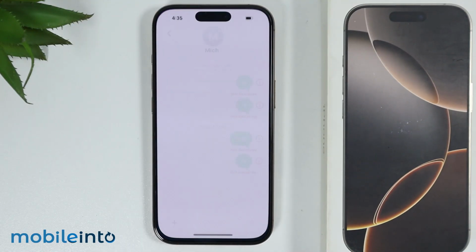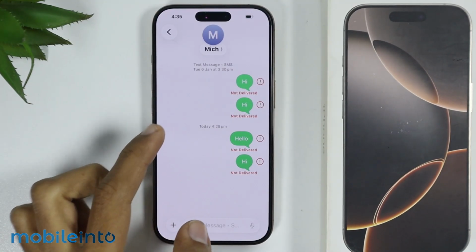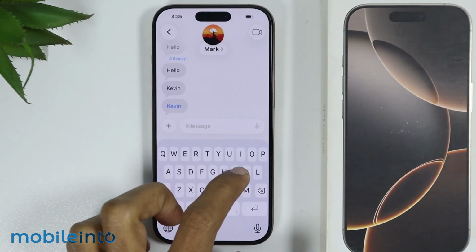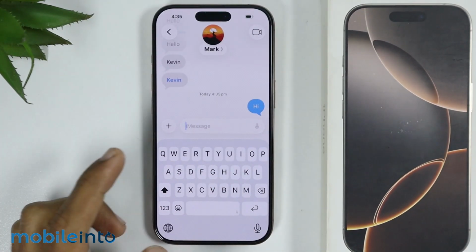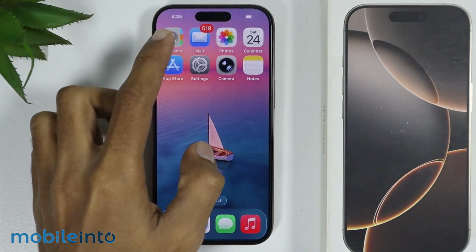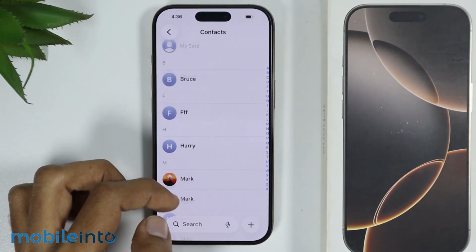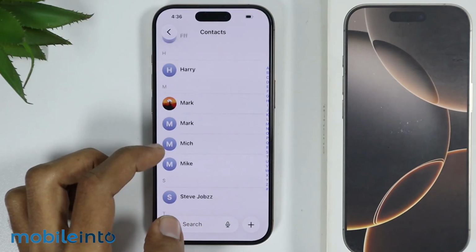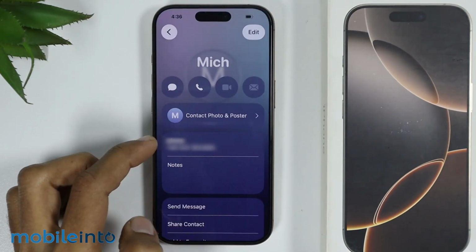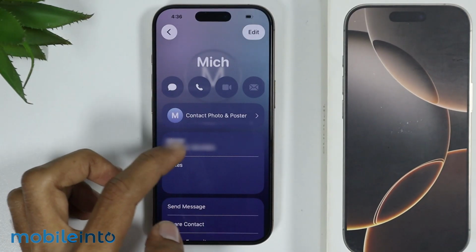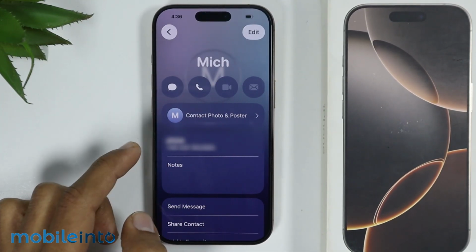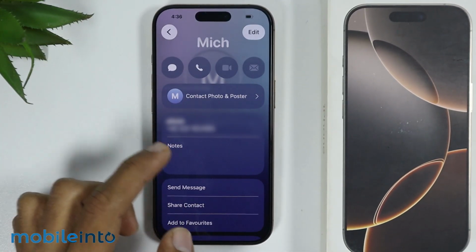Now if this also did not work, then just check if the issue is with a single contact or not. If the issue is with a single contact, then just go to your home screen and open the Contacts app. Now in the Contacts app, just look for the contact with which you are having the messages not delivered problem. Now just check if the contact number which you have entered is correct or not, because this issue also appears when the contact number which you have entered is incorrect.